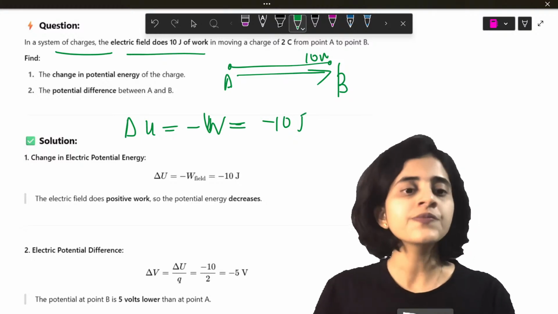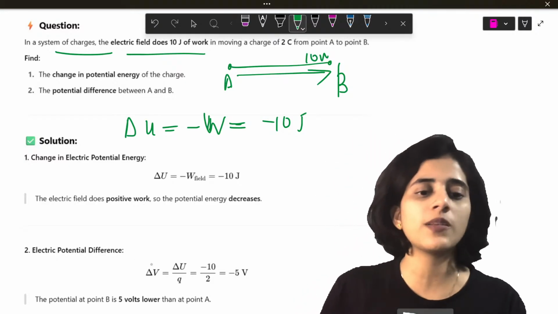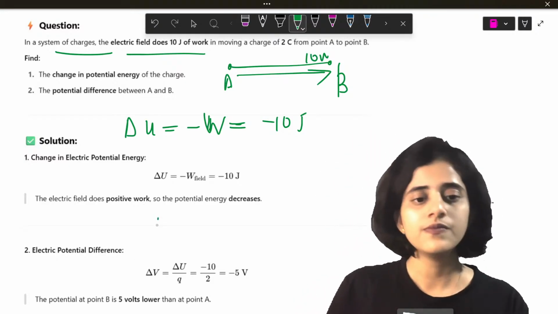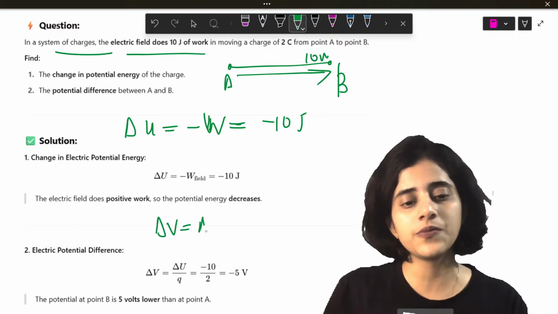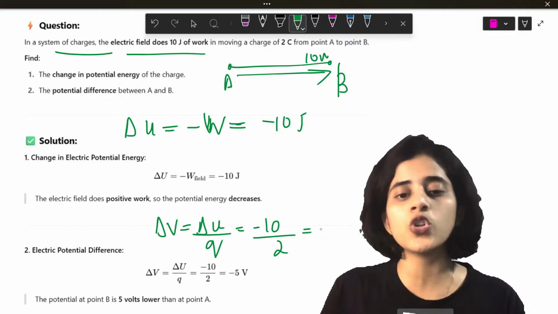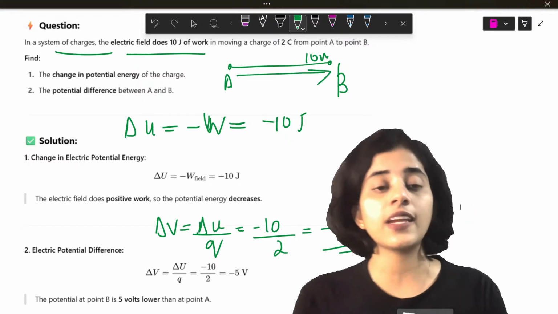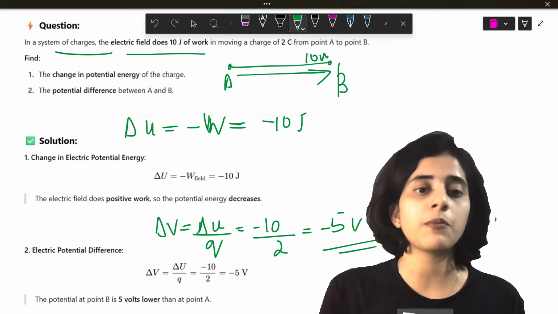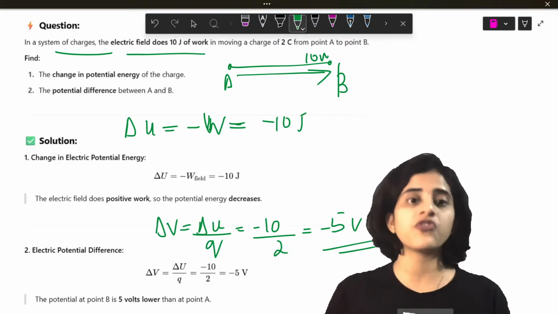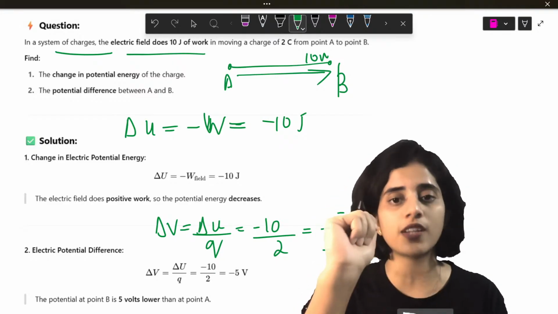So this is minus 10 joules. So the potential energy difference will be: delta V will be delta U by Q, which is minus 10 by 2, which is minus 5 volts. Now, why did I take minus 10 joules? Because the electric field is doing this work. So that's where conceptual clarity is important.